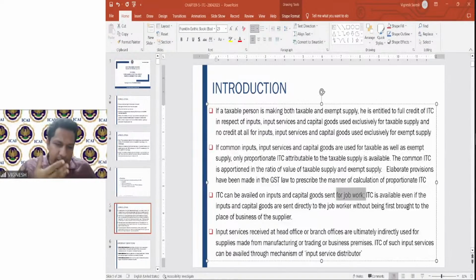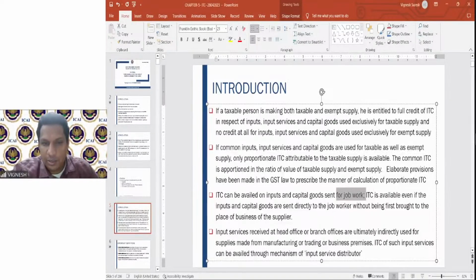So if you purchase a particular item, let us assume you are purchasing raw diamonds, then you give it to the job worker for the purpose of polishing and cutting the diamonds. He does that work and sends it back to you. Fine, that is your job work. Now, there may be a situation where you purchase it, but the diamonds need not come to you. You may tell that particular seller to directly send it to the job worker's premises. Practically, this happens. So what happens to the input tax credit in that particular situation is also clarified.